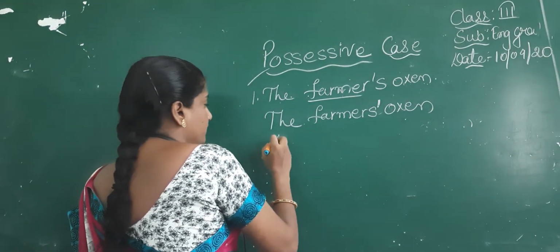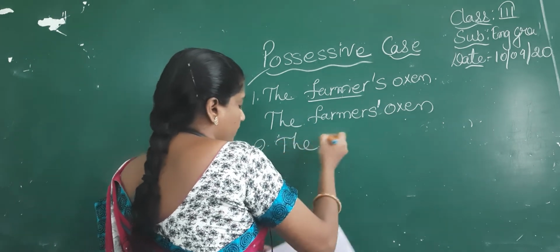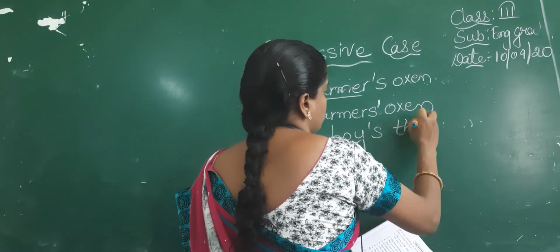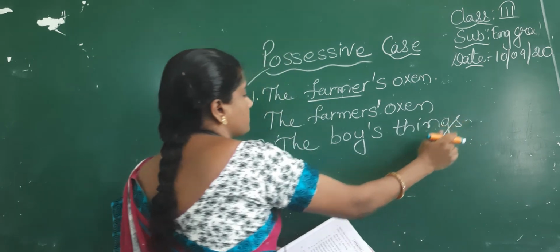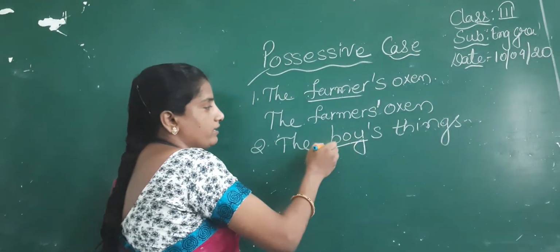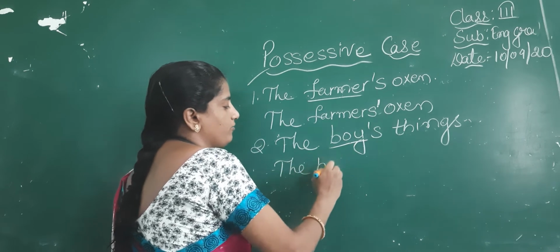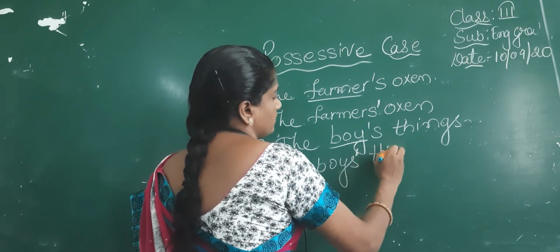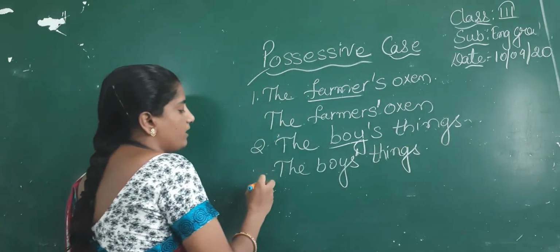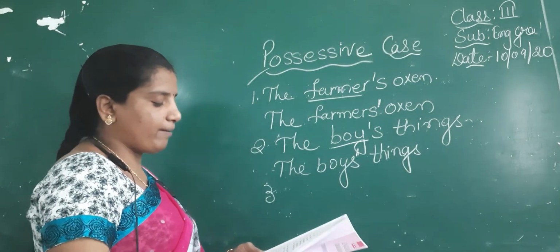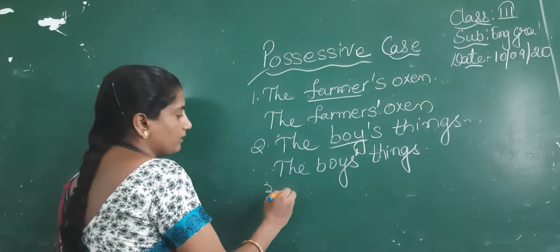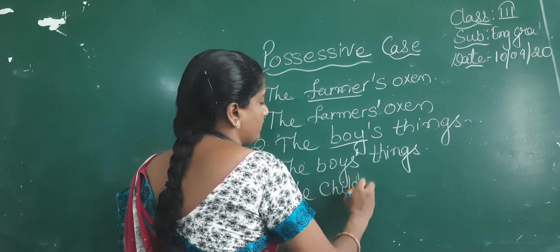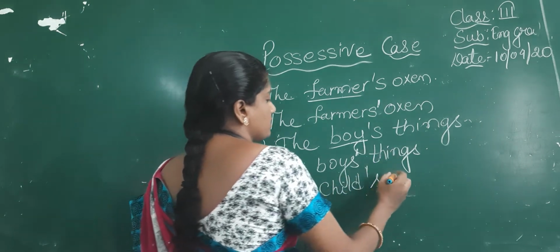Coming to the next, children, second one, the boy's things. Here, if you observe, boy is singular. Now I am giving the plural word for boy, boys. Here raised comma. Boys' things. Coming to the third one, children. Third example, the child's clothes. Child, apostrophe s, child's clothes.